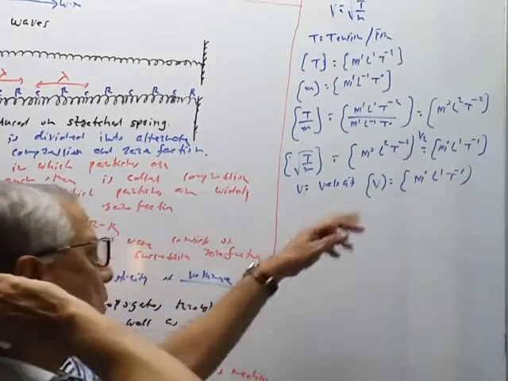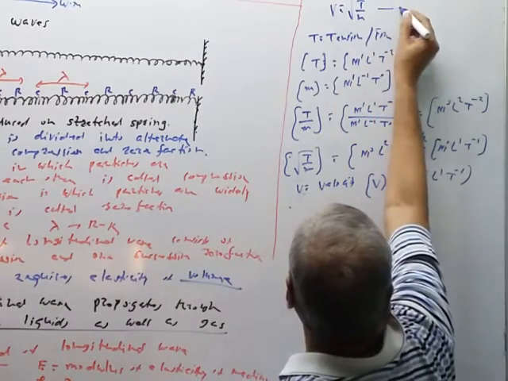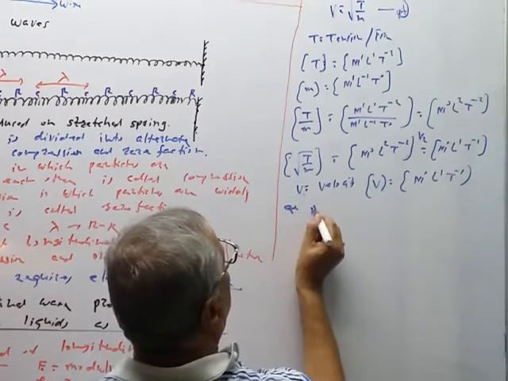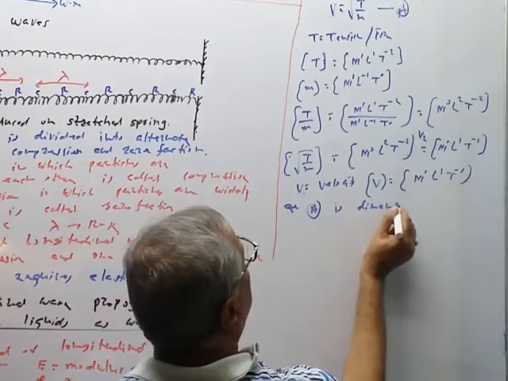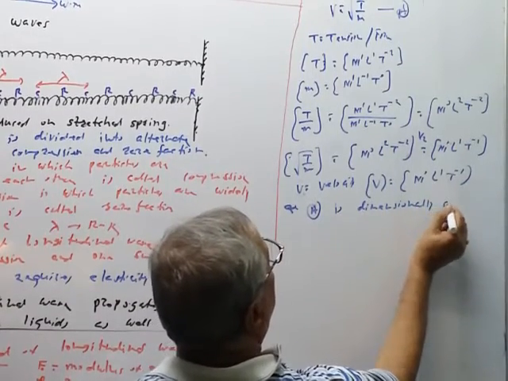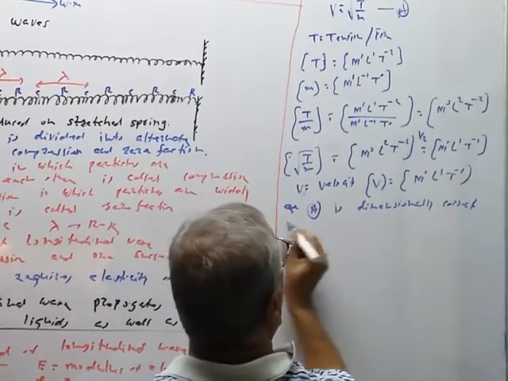Meter per second is the unit. Therefore, this is equation A. Equation A is dimensionally correct.